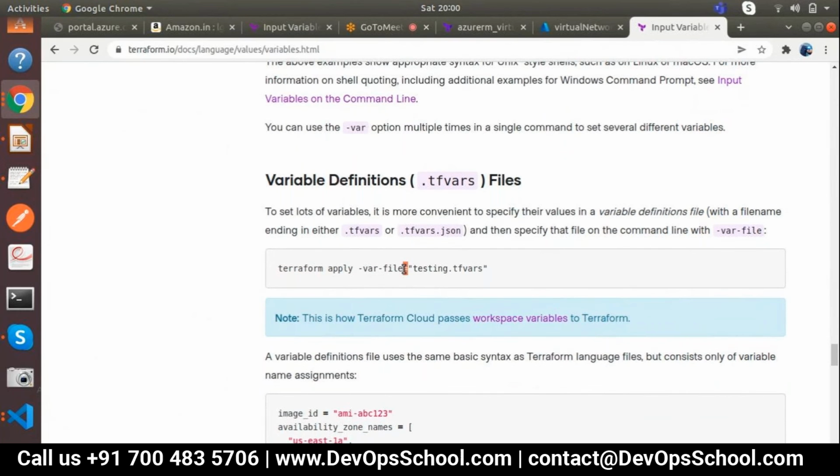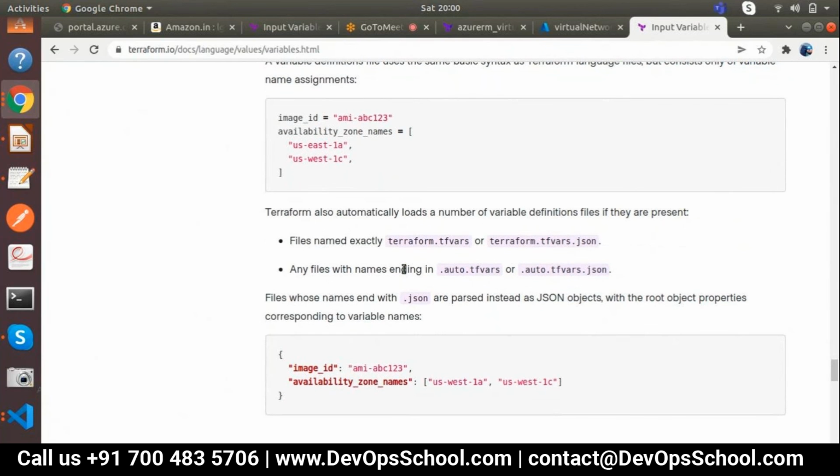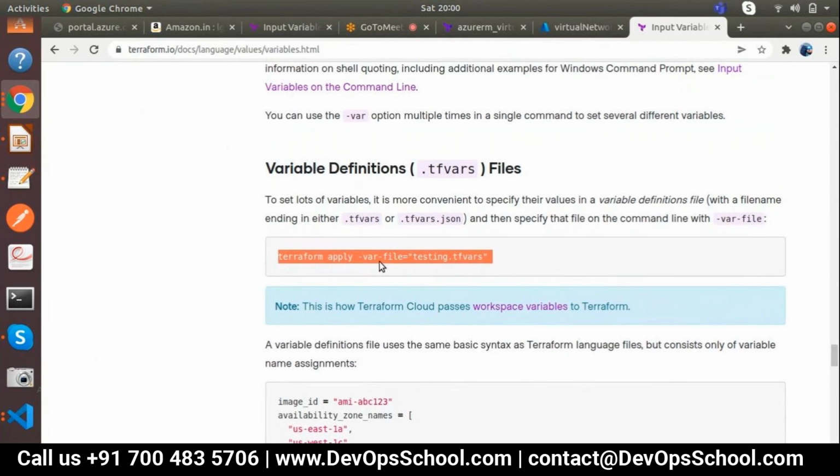This is the defining strategy of this file, right? When there is a lot of variables, it's more convenient to specify them with a variable declaration file. So we added it as a tfvars file, variable dot tfvars, right? I'll show you quickly how we can do it.